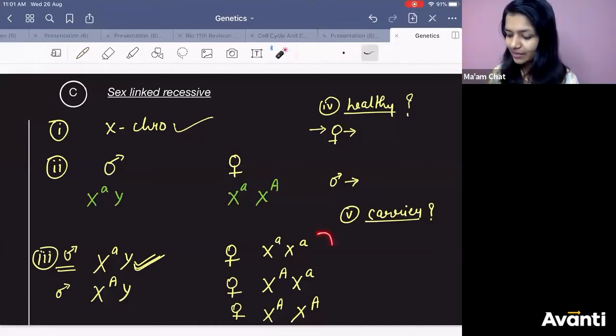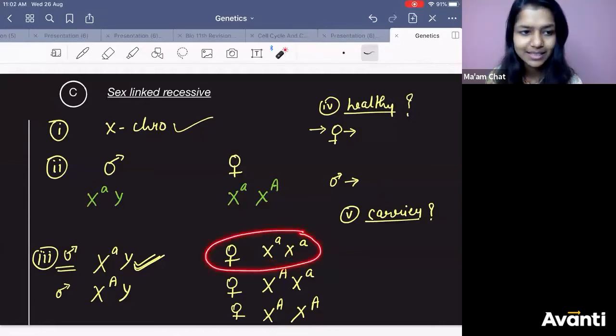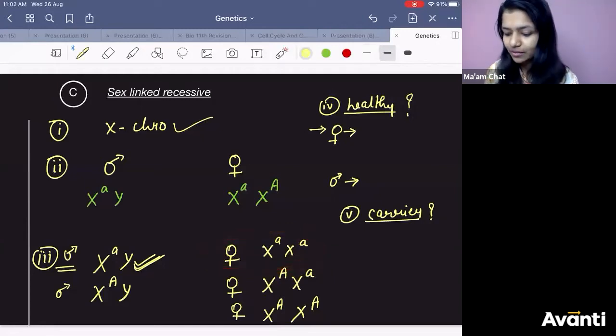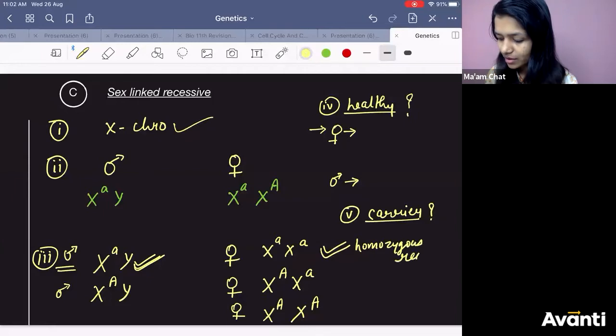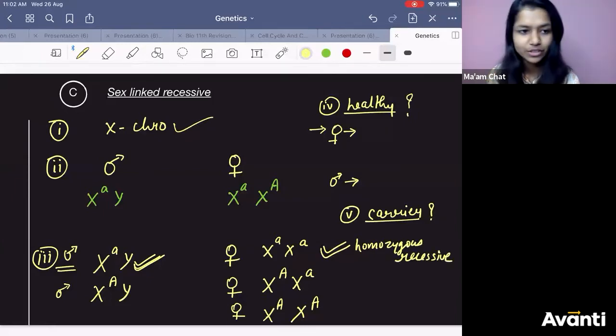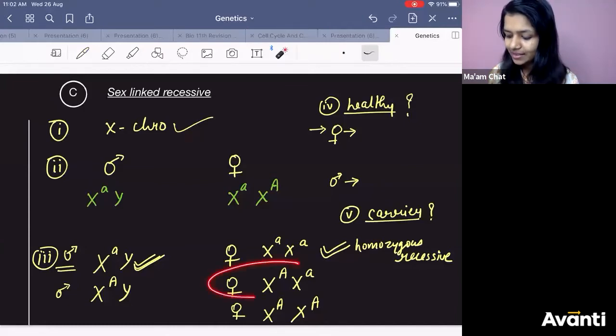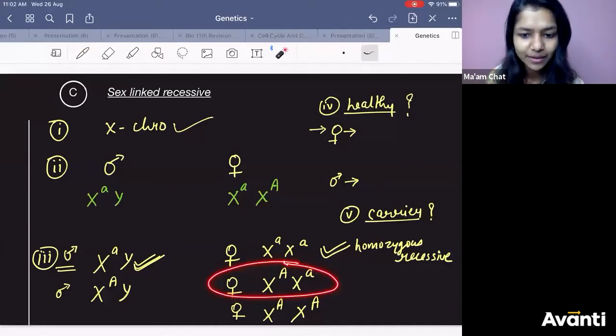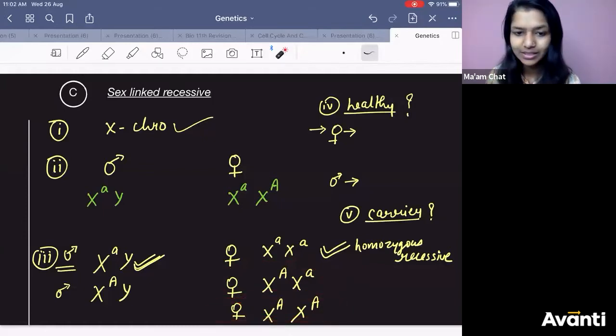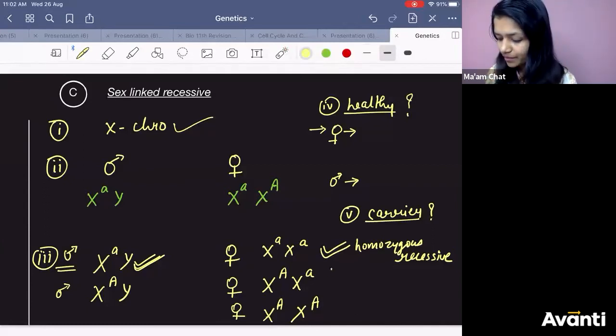Come to these three cases in female. Tell me which one will be diseased? First case, disease or no? First will be disease? Perfect. Homozygous recessive. Both small, right? Recessive disorder, disease will be there. Second case, will it have the disease? Healthy or diseased? Healthy. Come to the third case. Healthy or diseased? Healthy, right? So both will be healthy.